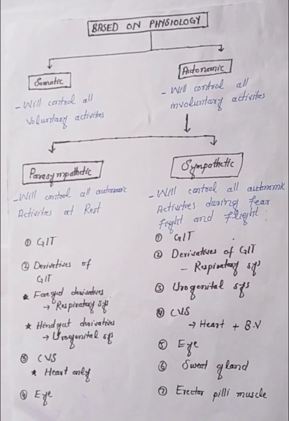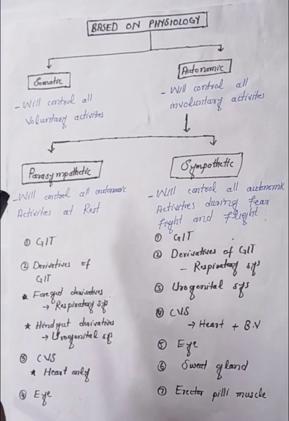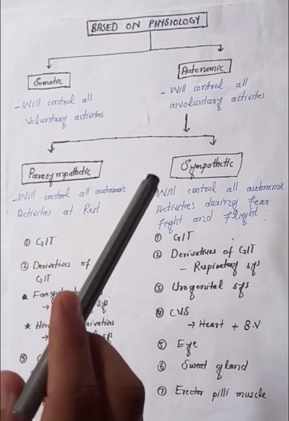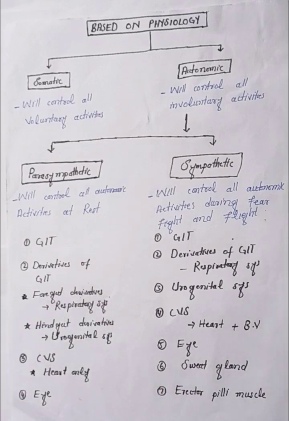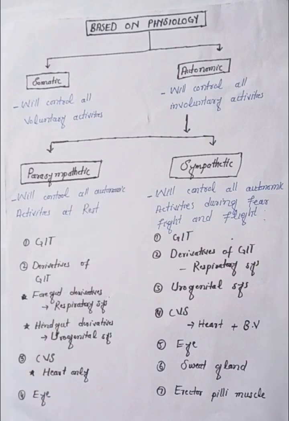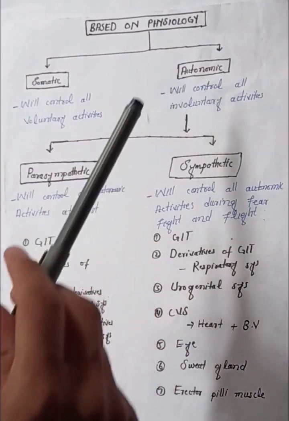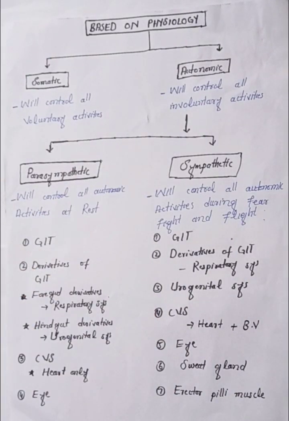Today we discuss nervous system classification based on physiology. Based on physiology, the nervous system is classified into two types: somatic nervous system and autonomic nervous system. The somatic nervous system controls all voluntary activities and the autonomic nervous system controls all involuntary activities. Voluntary activities are those which are in our control, and involuntary activities are those which are not in our control.